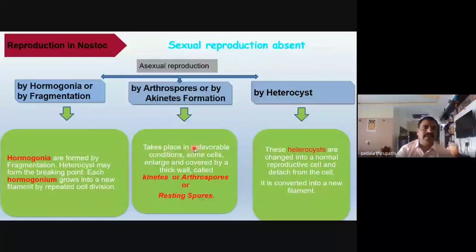So this is the second type of asexual reproduction. The first one is hormogonia by fragmentation, then arthrospores or akinete formation. The third is heterocyst. The main function of the heterocyst is the fixation of nitrogen from the atmosphere. The second important function is reproduction. Whenever these heterocysts change into a normal reproductive cell and detach, it is converted into a new filament. So this is the reproduction of Nostoc.